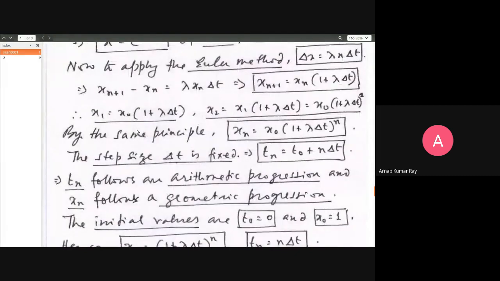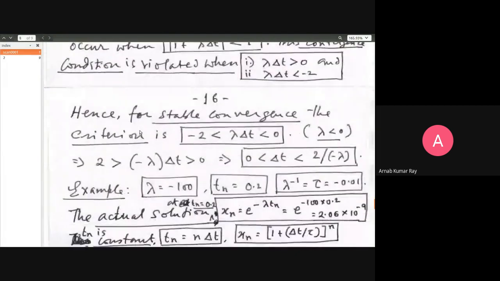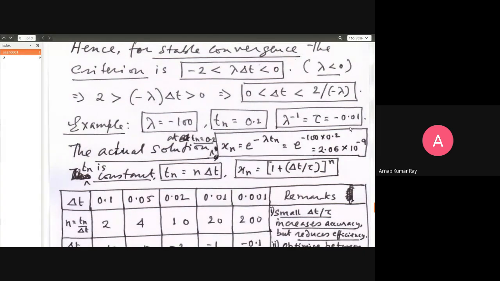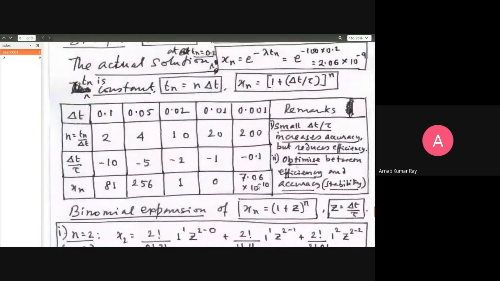So 1 upon lambda is setting the natural time scale in the problem. That's why I'm defining it as tau. And one tau is equal to the modulus, that is taking the absolute value, which is 0.01. So your step sizes should be significantly less than that, right? So this is 10 times less than that. And so you're beginning to have a convergence.